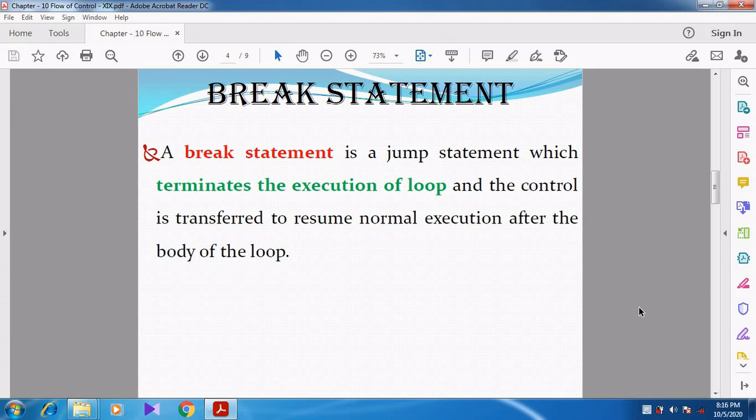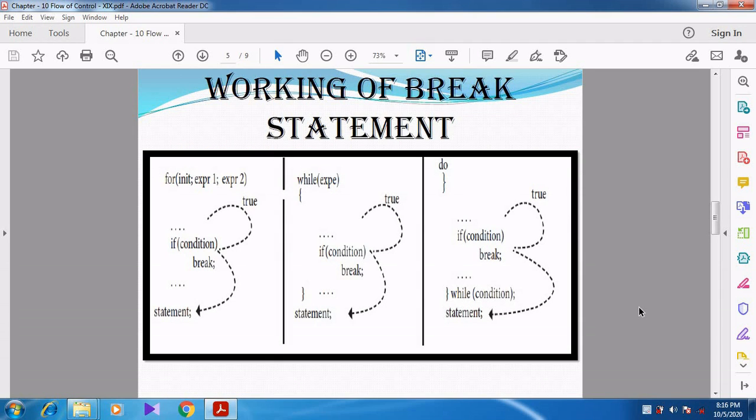Now we are going to see the working of the break statement. See here, whenever we give the break keyword inside the if condition, the statements after it are skipped and it comes out of the if block. Since the if condition is given within the for loop, it automatically skips the rest and terminates the for loop.